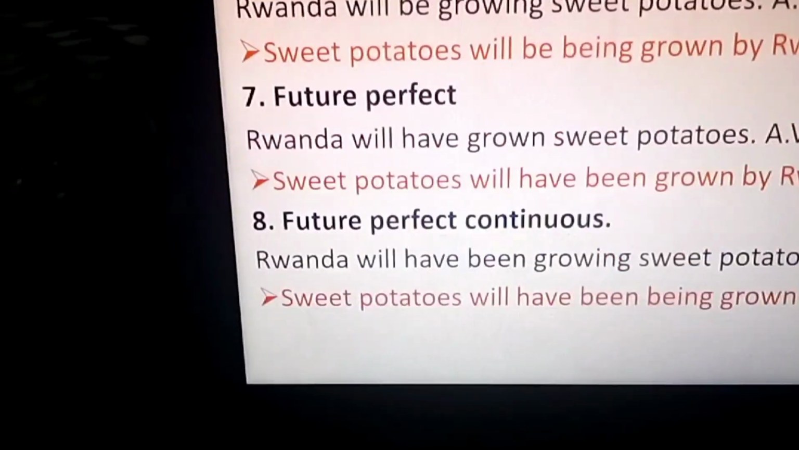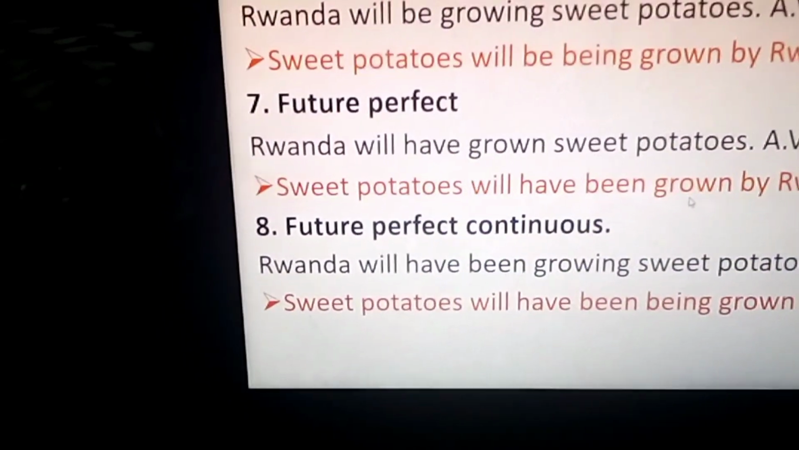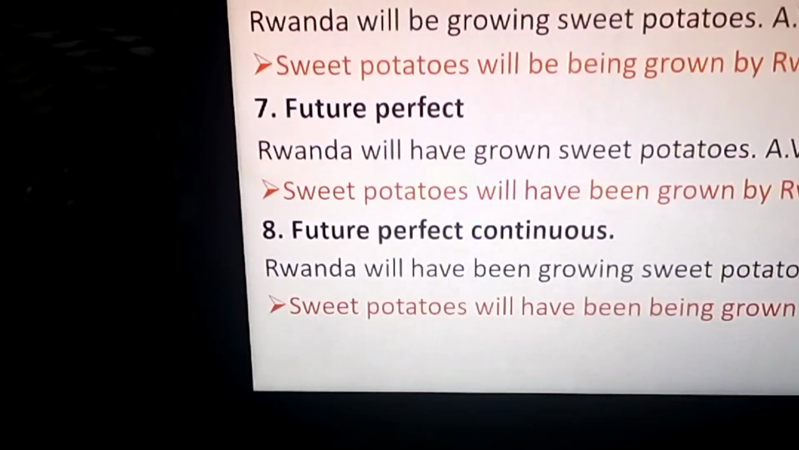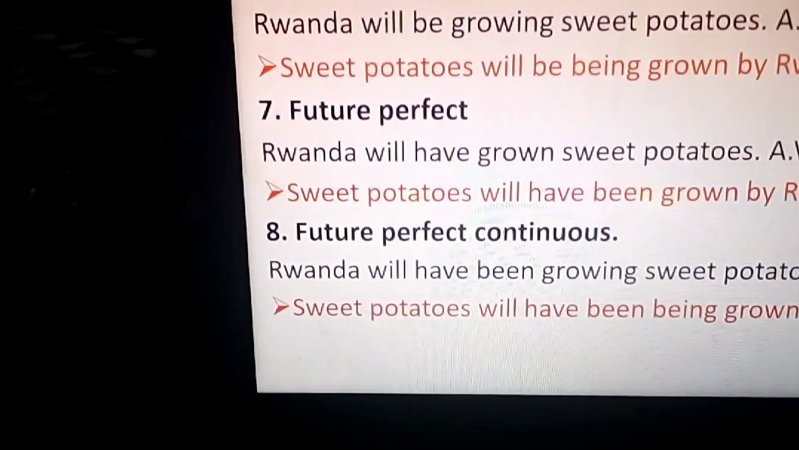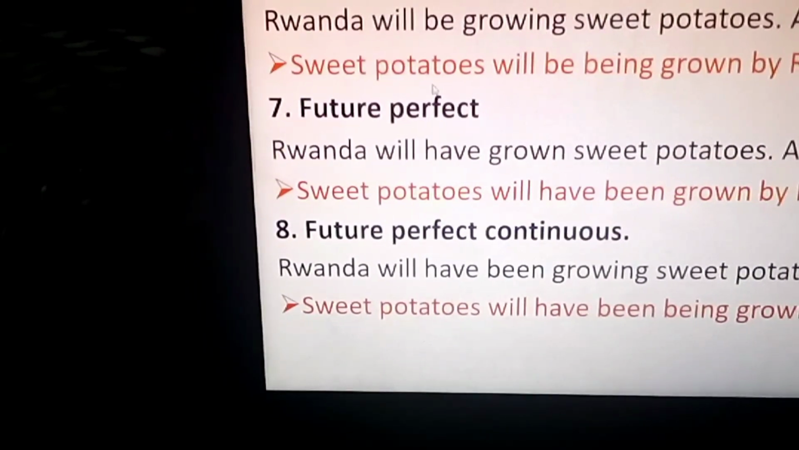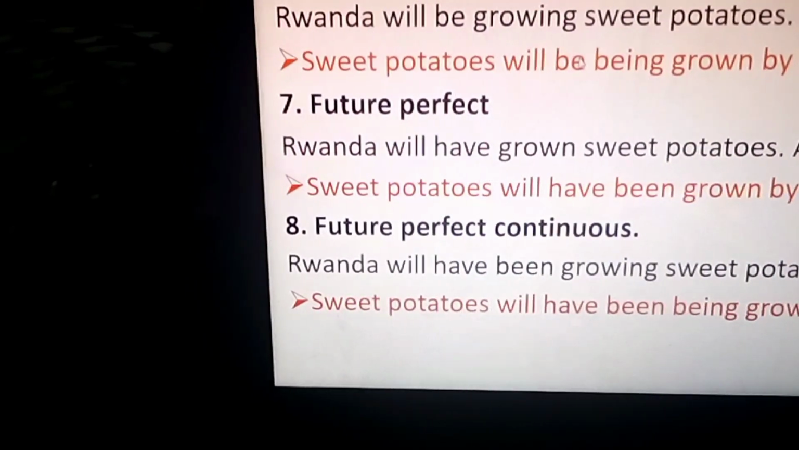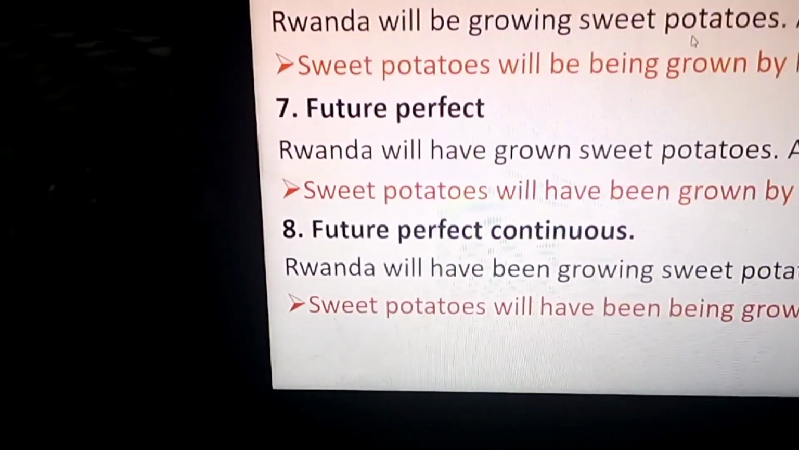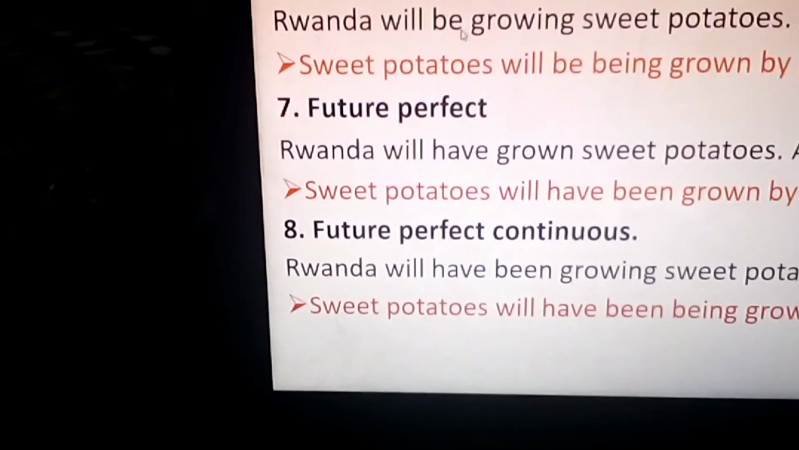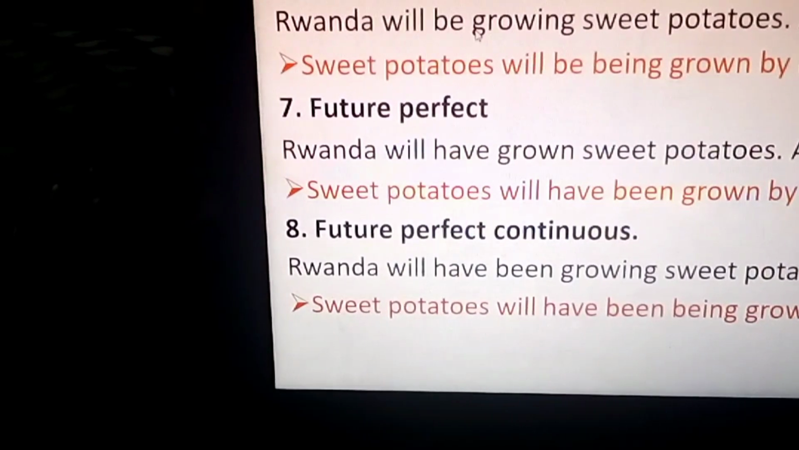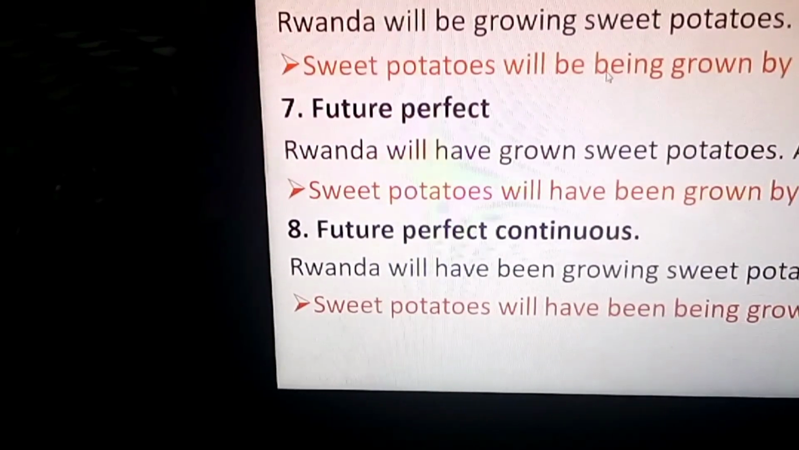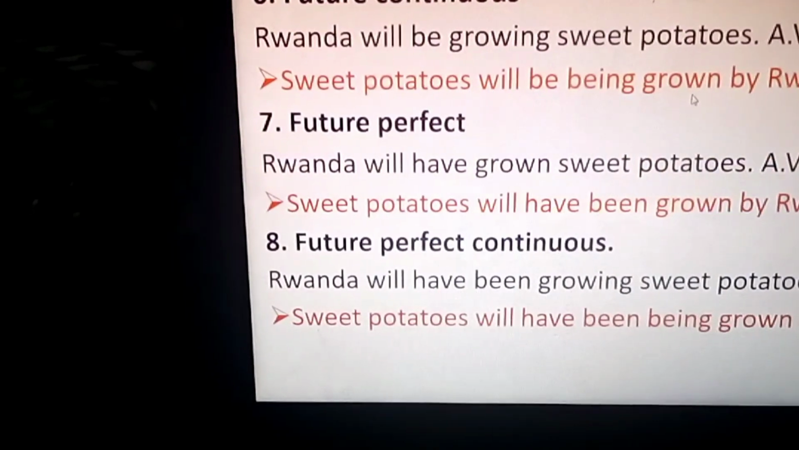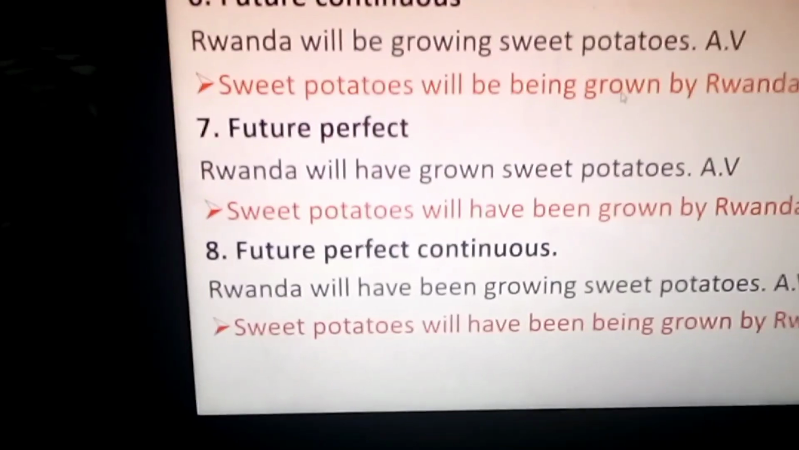Next, number 6. Future continuous. Rwanda will be growing sweet potatoes. How will you transform it? Sweet potatoes will be being grown by Rwanda, because here we had future continuous, and then we conjugate the verb to be into future continuous, then after we add the past participle of the verb grow.